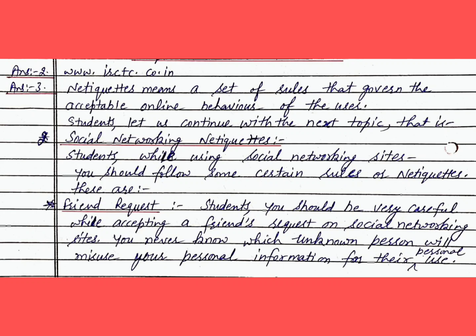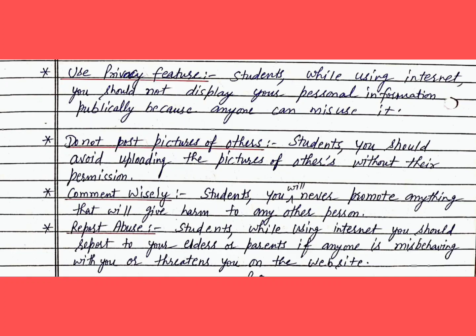You never know which unknown person will misuse your personal information for their personal use. Use privacy feature. Children, while using internet, you should not display your personal information publicly because anyone can misuse it. Do not post pictures of others. Students, you should avoid uploading the pictures of others without their permission.